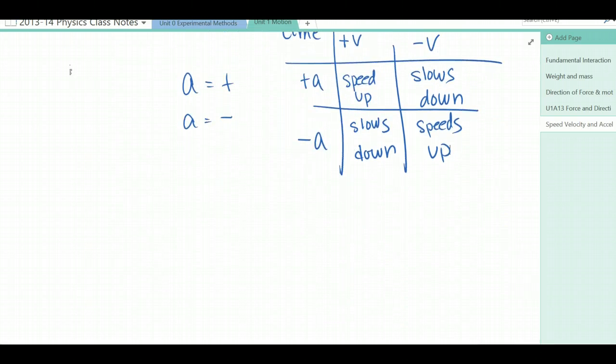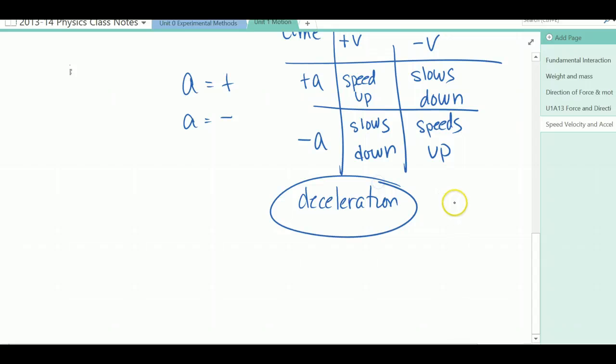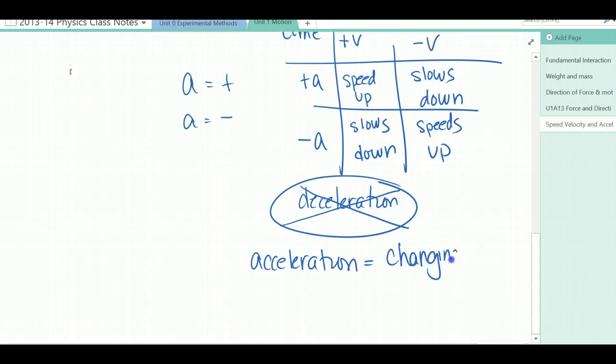This is where it gets really tricky because you may have heard these terms like deceleration or acceleration only meaning speeding up. We don't use these terms because acceleration just means changing your velocity. So in our class, we're going to stick to things like speeds up and slows down to help us figure out what an object is doing.